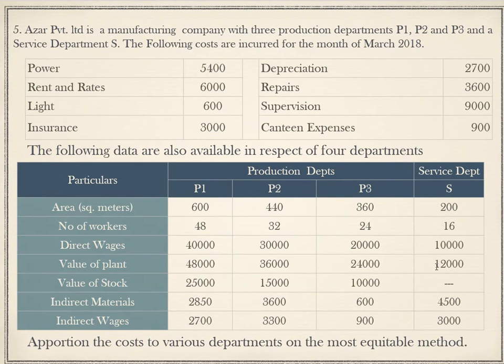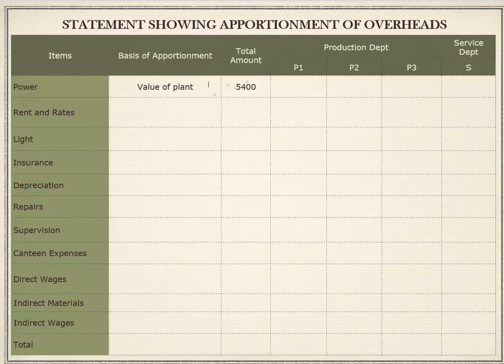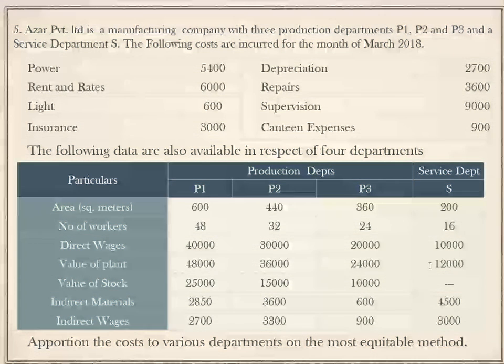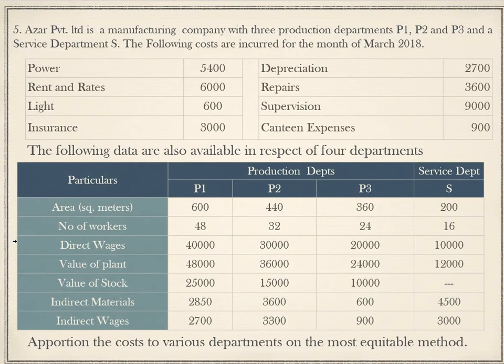If we divide it by 6,000, we are going to get 8 is to 6 is to 4 is to 2. You can see it here just for the verification purpose. 6,000 into 8 is 48,000, 6,000 into 6 is 36,000, 6,000 into 4 is 24,000, and 6,000 into 2 is 12,000.